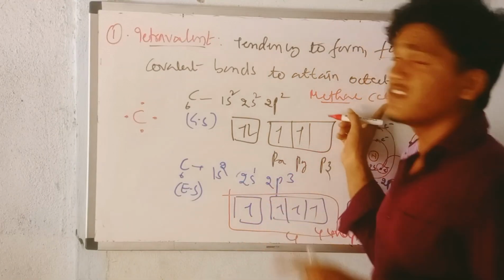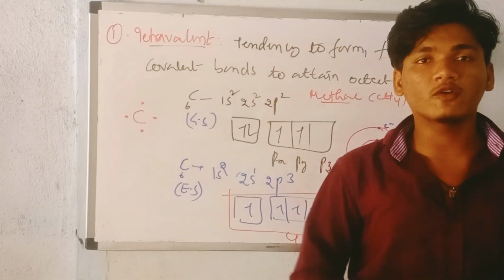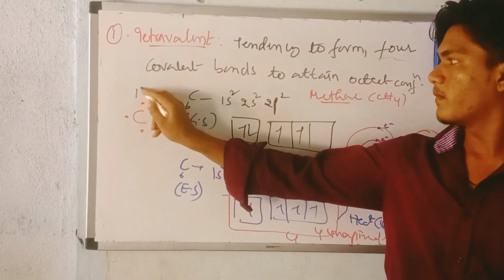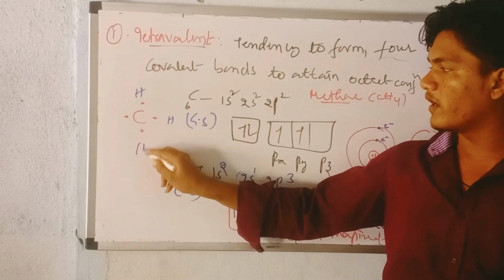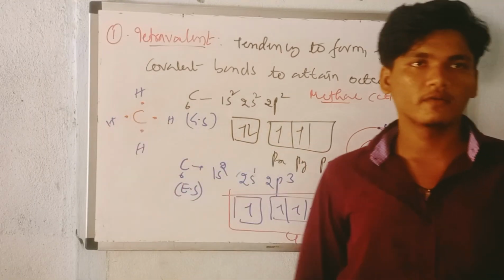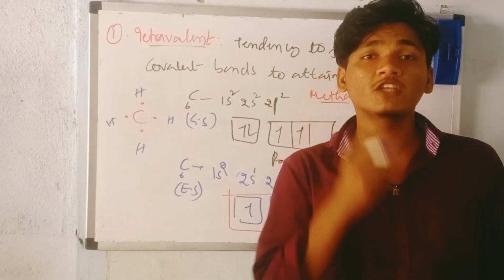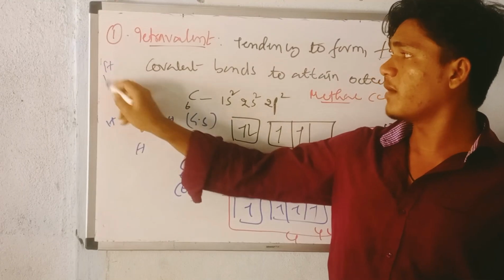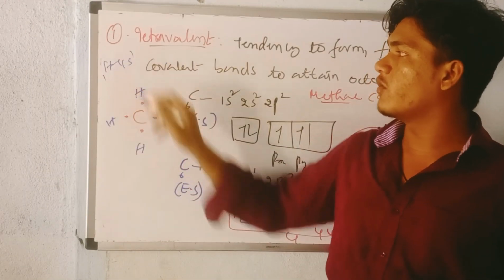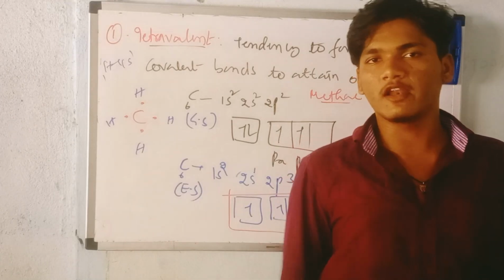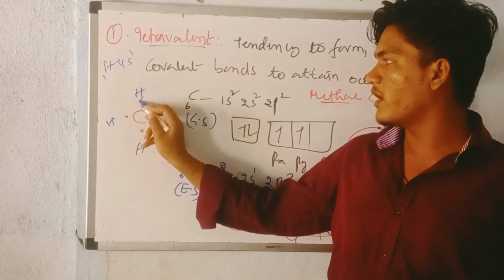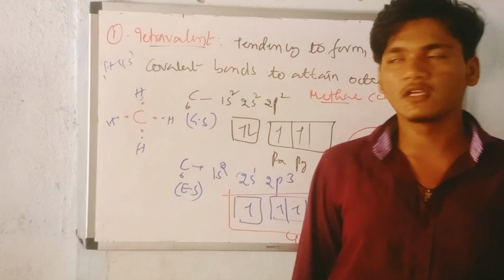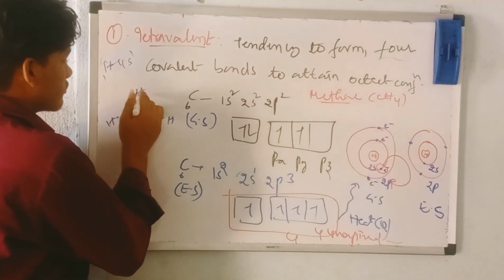Now in CH4, how many hydrogens are there? 4 hydrogens are there, one here, one here, one here, and one here. In each hydrogen, how many electrons are there? Only one electron, because the atomic number of hydrogen is 1, so it has the configuration 1s1 only. So here one electron is there, here one, here one, and here one.